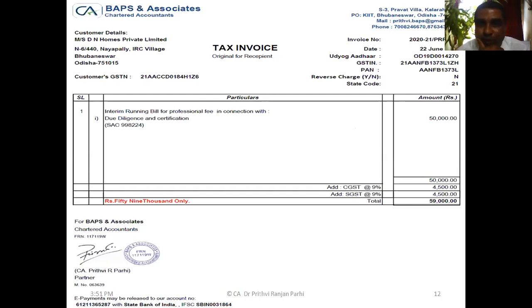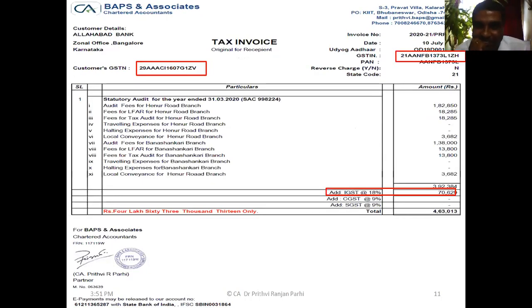What is the state code of the recipient? 21. I am showing you a different invoice now. Now tell me, what is the state code of the recipient? Can you tell me? State code of the recipient. Recipient, you have understood? 29. Yeah, not 21. 21 is the state code of the supplier.